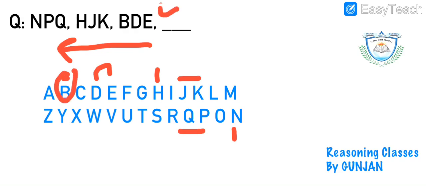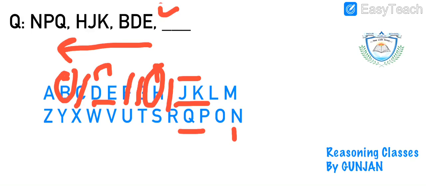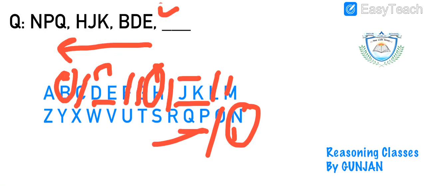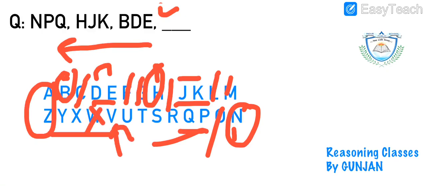B, skip C, then DE, skip F, G, then H, then skip I, then JK, then skip LM, then N, skip O, then PQ, right? So we also have to proceed in the same way. So the answer will be, just skip two alphabets and this will be the next pair. It will be V, skip W, then XY.